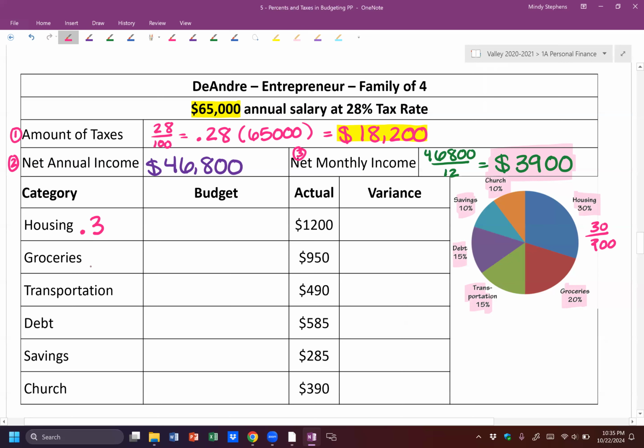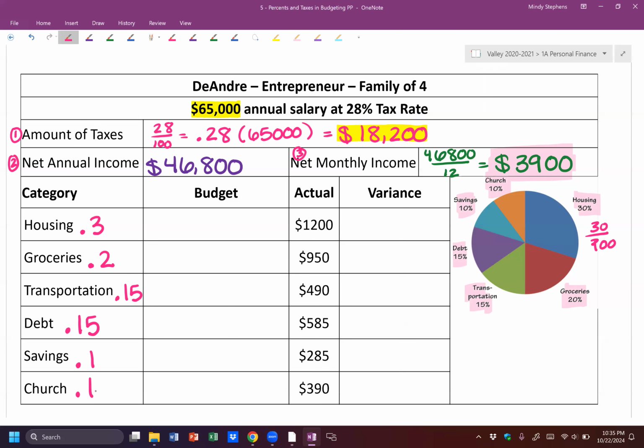Then groceries, 20 divided by 100 gives me 0.2. Transportation, 15 divided by 100 is 0.15. Debt is the same, so 0.15. Savings is 10 and church is 10, so they're both 0.1. And really, if we do one of those, we know the two that are 0.15 are going to match each other.